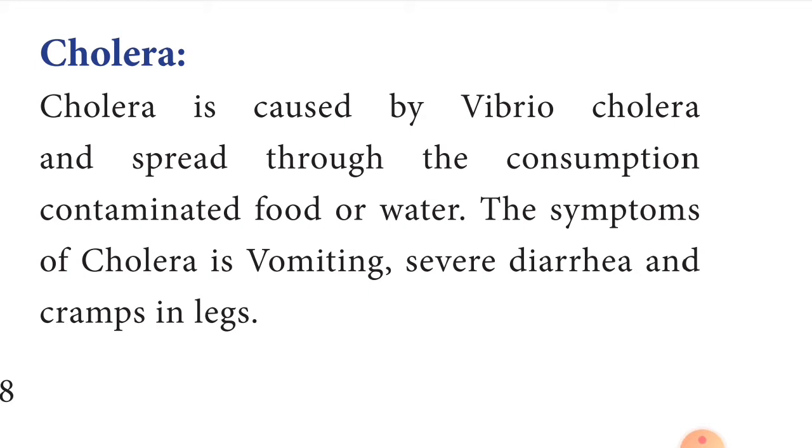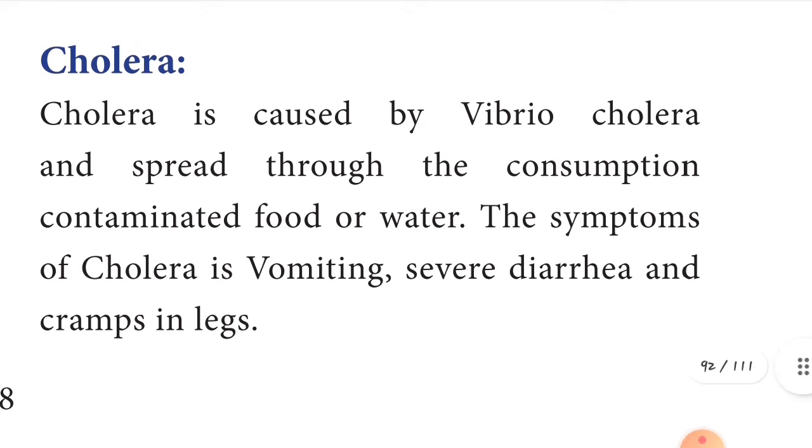Children, this is Unit 6, Health and Hygiene. Already we have learned about communicable diseases. Tuberculosis we have already learned. So today we are going to learn cholera. This is also one of the communicable diseases, children. Cholera is caused by Vibrio cholerae. This is the causative agent, and it spreads through consumption of contaminated food or water.